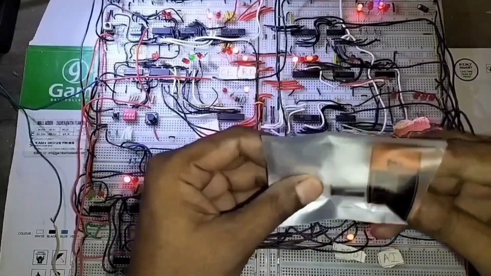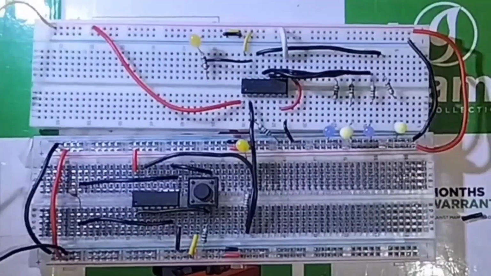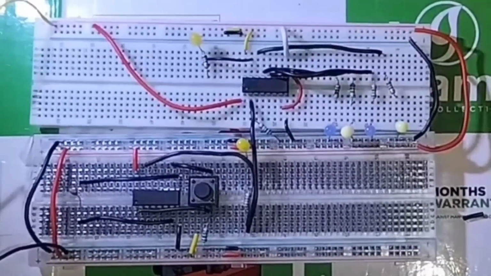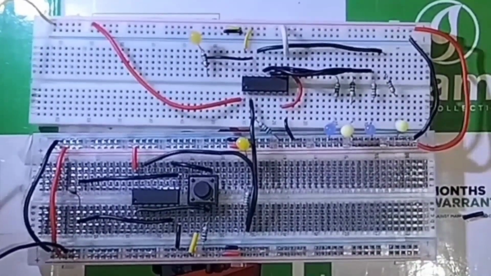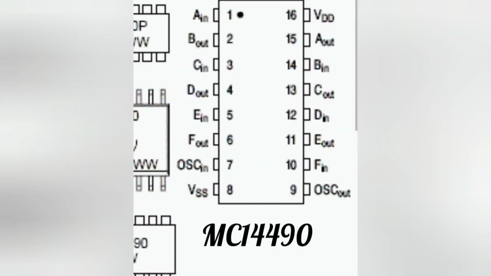The next IC I ordered is the MC14490 bounce eliminator IC. A normal key or switch possesses a bounce problem. We can connect 6 inputs to this IC to give us bounce free 6 outputs. See the pin out of this IC. Pin number 7 is connected to pin number 9 through a capacitor. Capacitor value should not be below 100 picofarad.